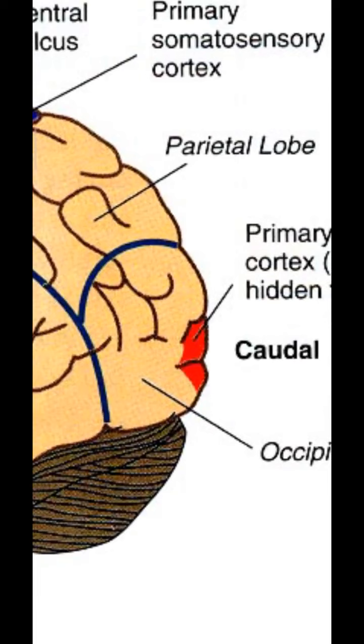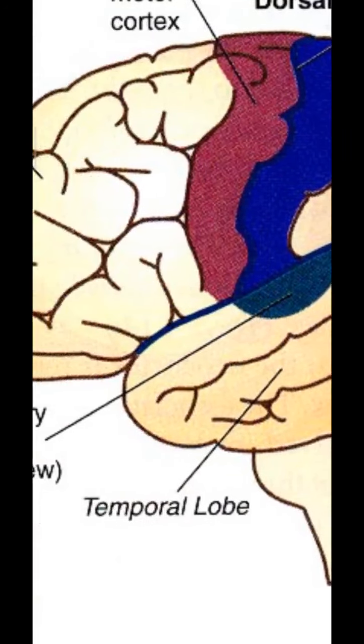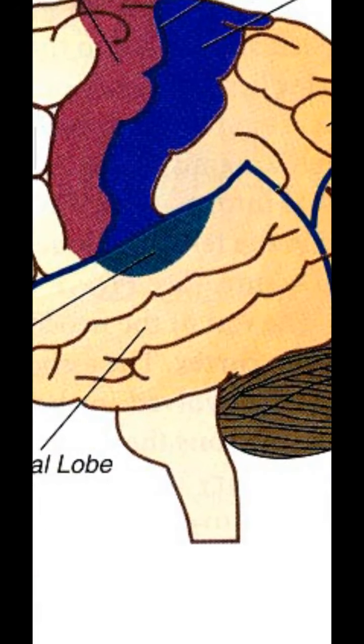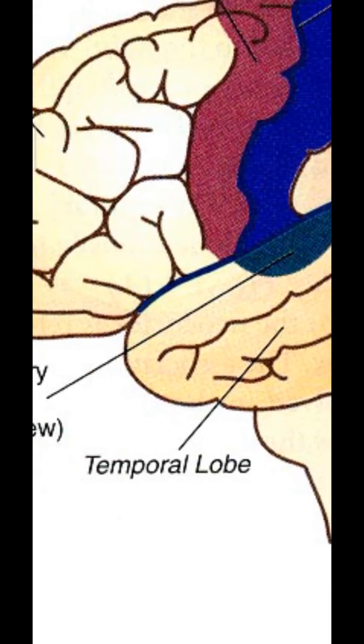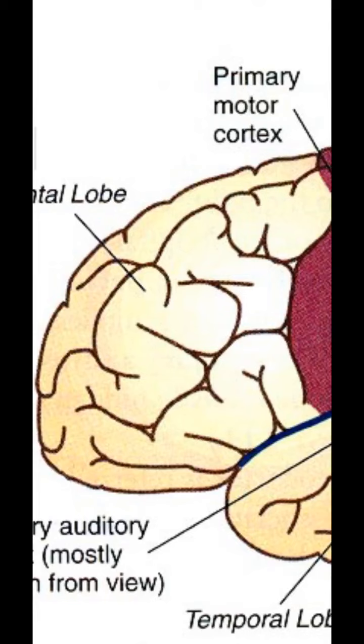What is the responsibility of the parietal lobe? I told you already. It processes information about temperature, taste, touch, and movement. Occipital is for the vision sense; its primary responsibility is vision. And the temporal lobe of the cerebrum is responsible for the sense of the auditory system. And like this, the frontal lobe is for voluntary activities and voluntary functions. Like this we have